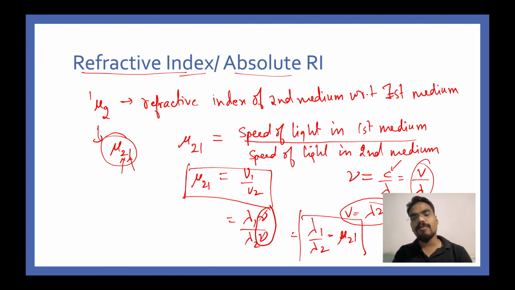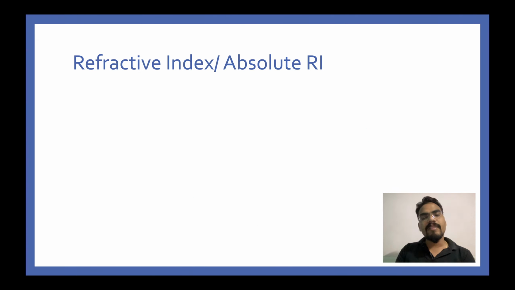These two formulas are very, very important. Please note them down in your notebook, everybody. This session is really going to be helpful, and if you follow it thoroughly, I'm sure you will be absolutely confident in this topic of refraction. Have you written? I am going to delete it now because I need more space to write some more points. So mu21 is equal to v1 divided by v2, that is also equal to lambda1 divided by lambda2. This is what we have done so far.